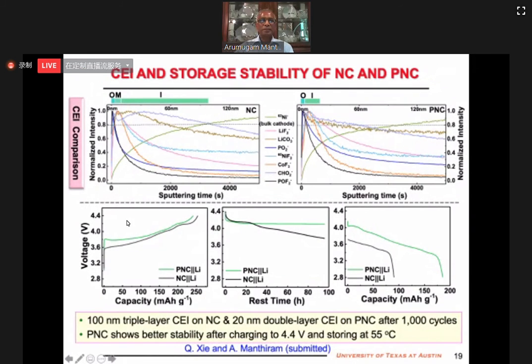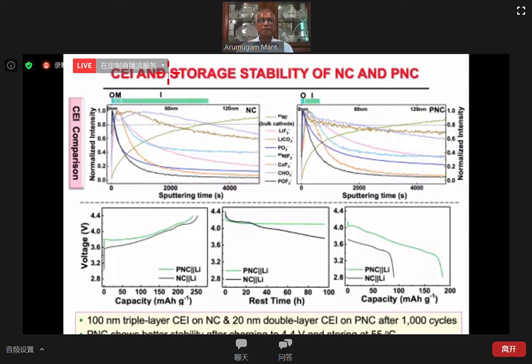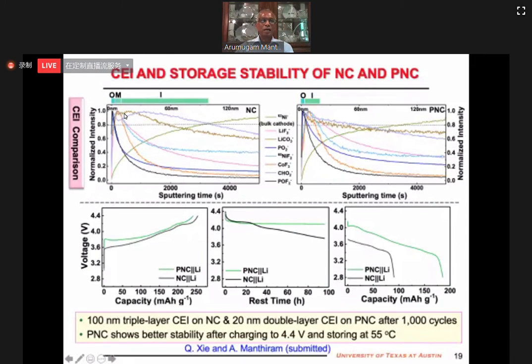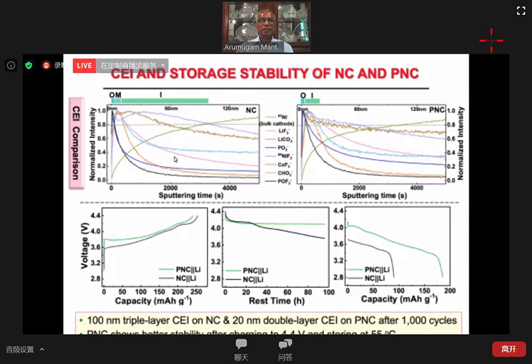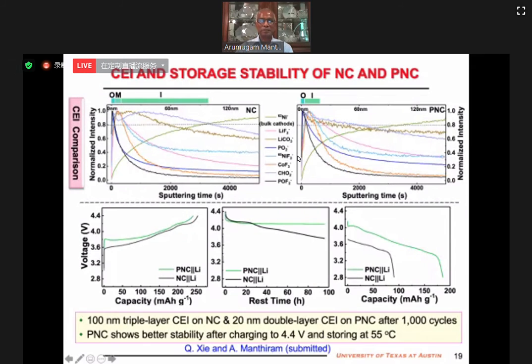This is the cathode electrolyte interfacial layer analysis with ToF-SIMS. As you see, there is a much thicker CEI on the sample which was not treated with phosphoric acid, and much thinner, 20 nanometers versus 100 nanometers, on the sample treated with phosphoric acid.